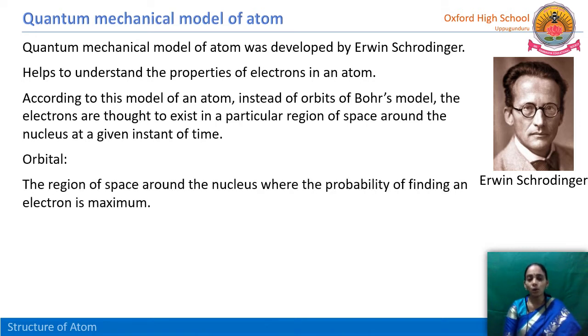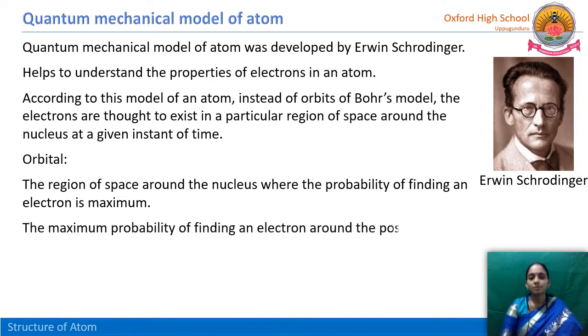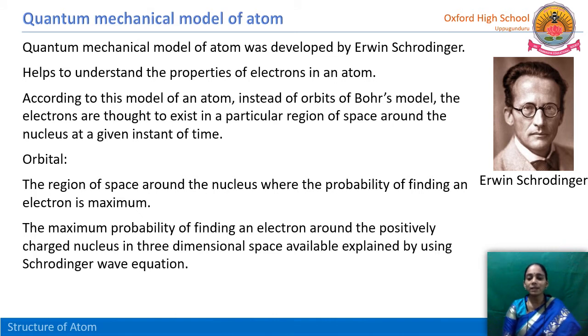Here comes the orbital. What is the definition? The region of space around the nucleus where the probability of finding an electron is maximum. This is the most important, because we are searching for the electron position particularly. So where the probability of finding an electron is maximum, that region around the nucleus is called orbital. The maximum probability of finding an electron around the positively charged nucleus in a three-dimensional space is explained by using the Schrödinger wave equation. This is not two-dimensional.